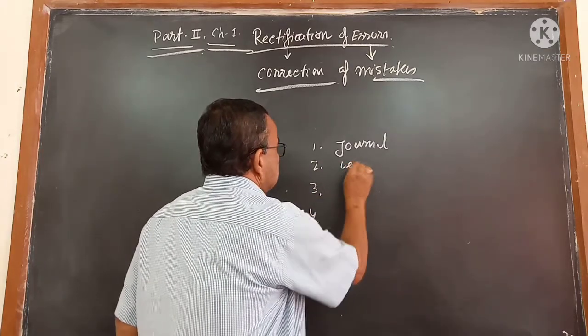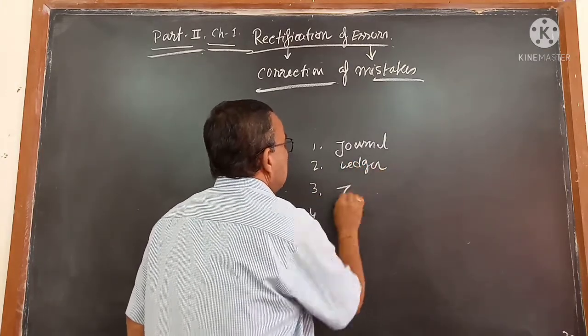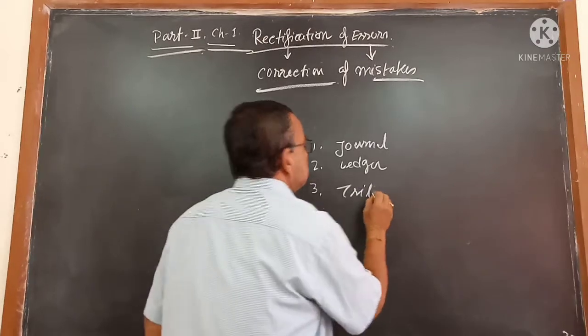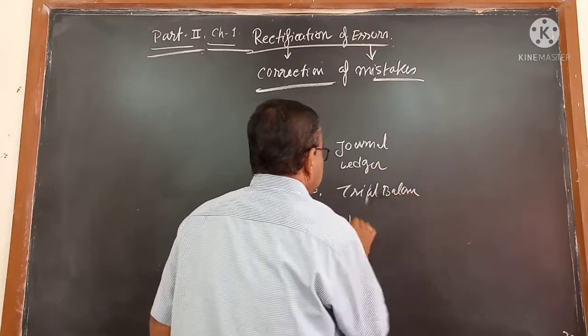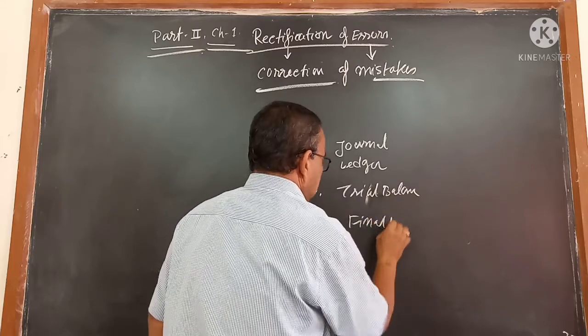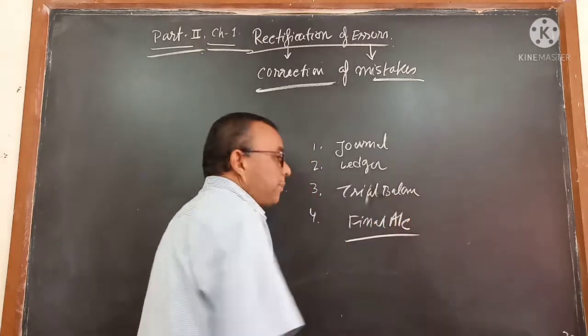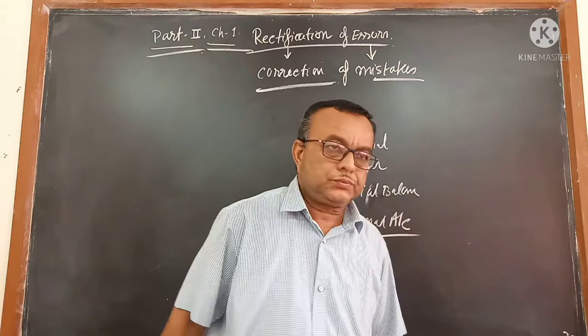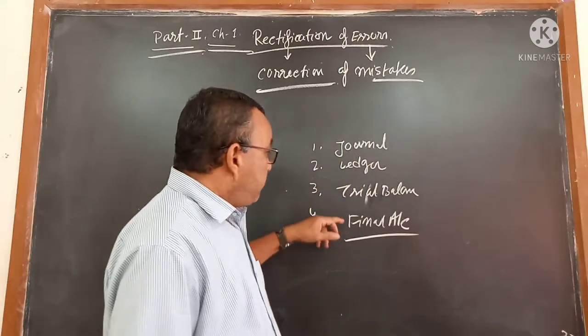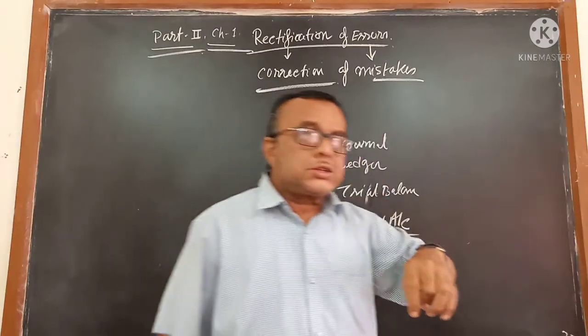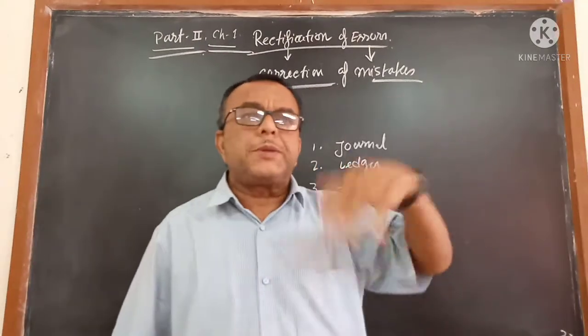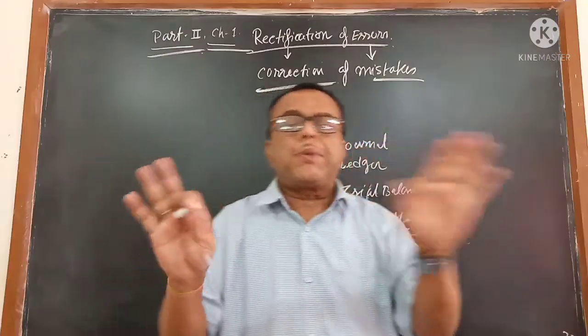But the different forms of the journal you are done. Then you have done the ledger, then you have done the trial balance, and at last final account. Final account is there in part 2, still I did not teach you. Journal, ledger, trial balance, bank reconciliation statement, rectification of errors, depreciation, this is one part.